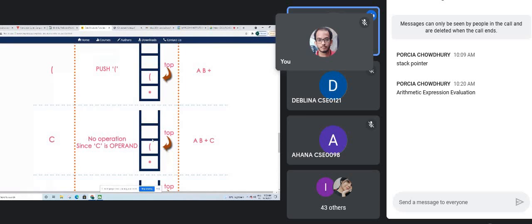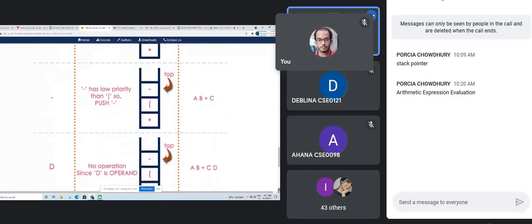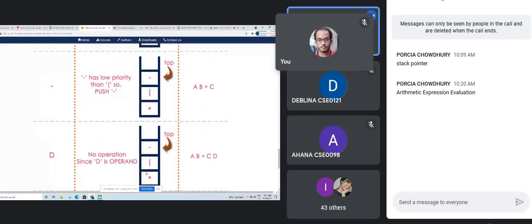C is an operand, not an operation, so we will write down c over here in the expression part. After c what we have is a minus. So minus is an operation, so minus will come into the stack, and this minus is now the top of the stack. Now after minus what we have is d. So d is an operand, so that means d will not enter into the stack. We have to write down d over here.